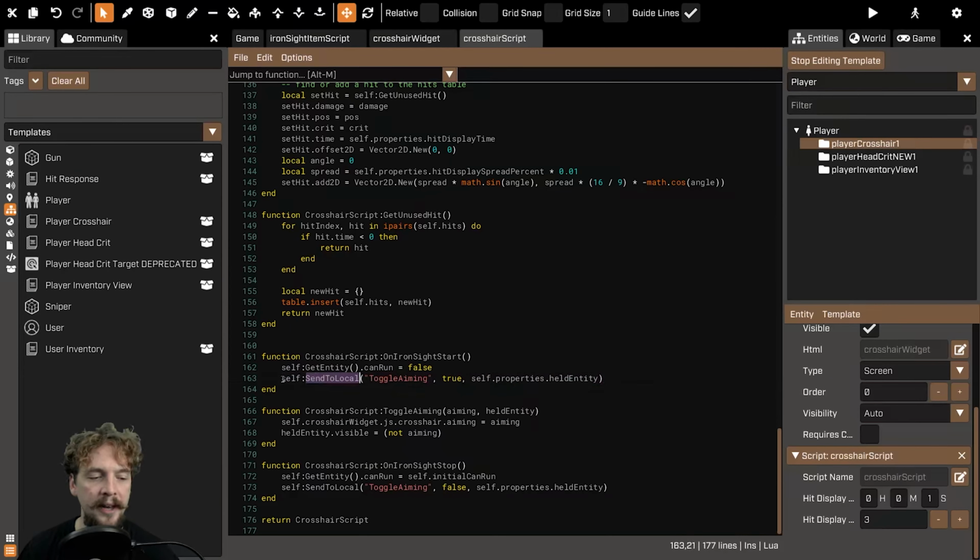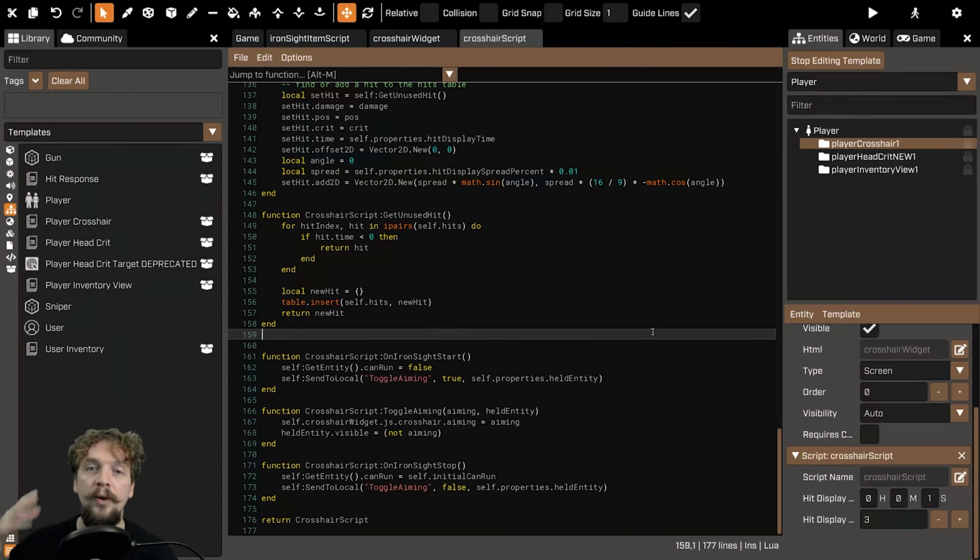Then I set it to true on iron sight start and false on iron sight stop. So it's not loads of code, just enough to make it work and only display that widget when you're looking down the scope of the gun.